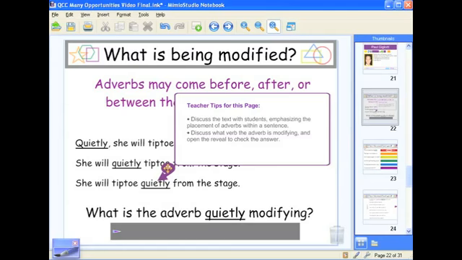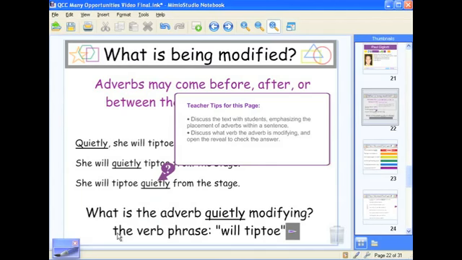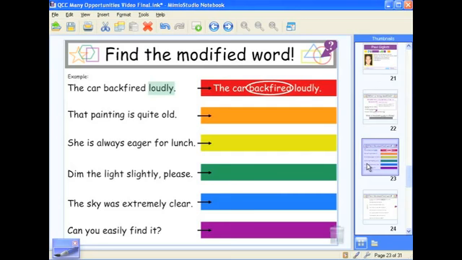It allows you to discuss the verb that the adverb is modifying, and of course you can always use the little reveal box here as some interactivity to check your answer. So that being said, we have our instructional piece. Now, here is where it gets really exciting because here is where the students have those opportunities to practice.